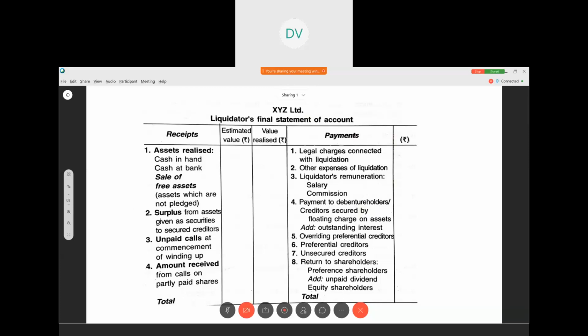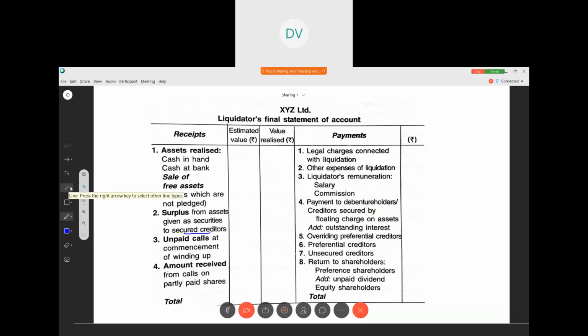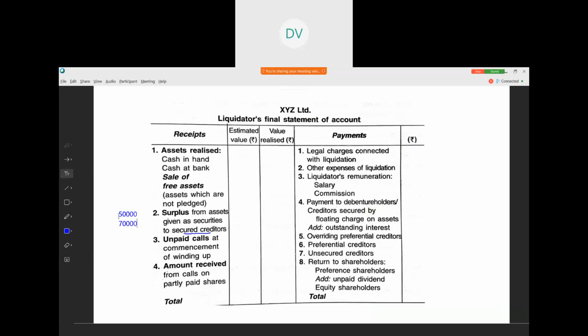Then surplus from assets given as securities to secured creditors. I told you, secured creditors are those who have the right over the assets. For example, just imagine we have to pay a creditor rupees 50,000, but we have kept an asset as a pledge. When we sell that asset, we got 70,000.